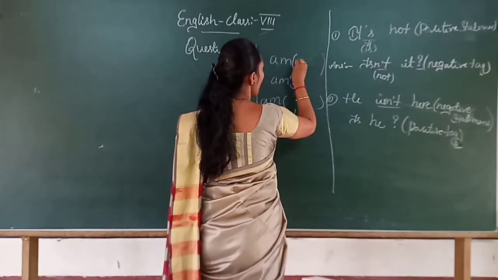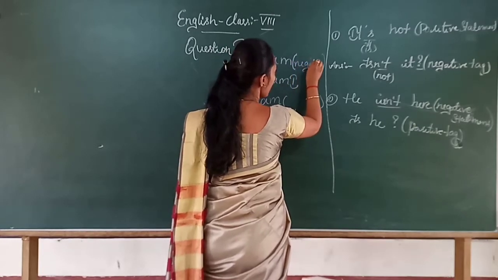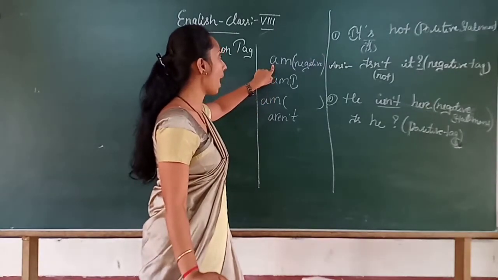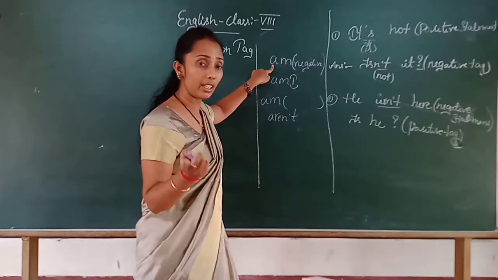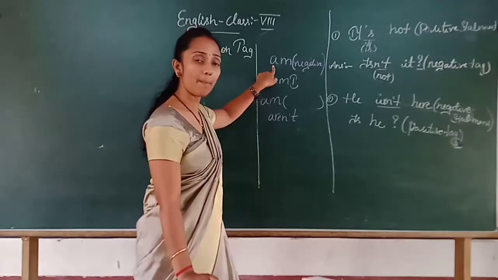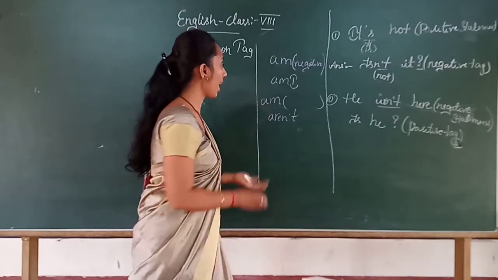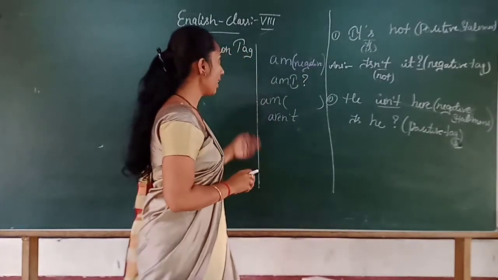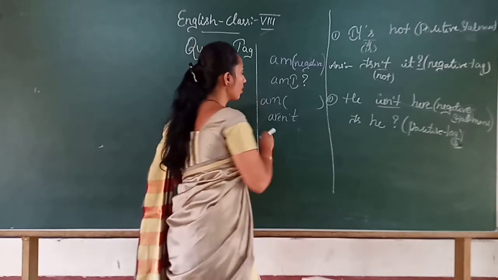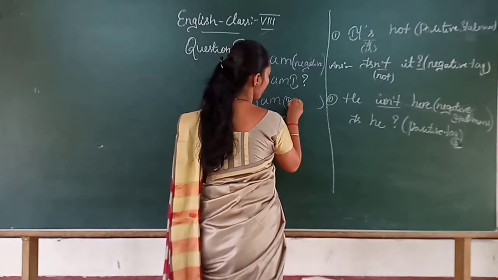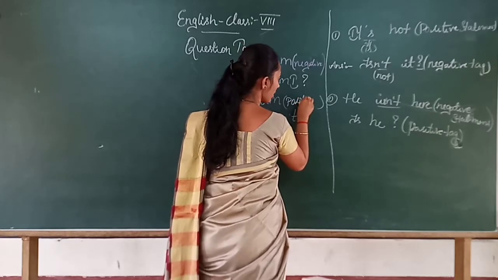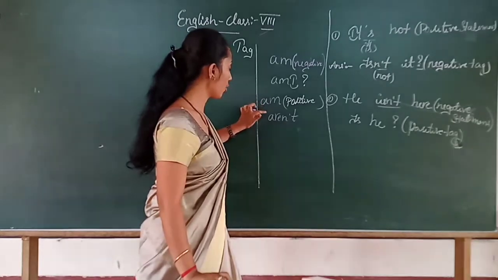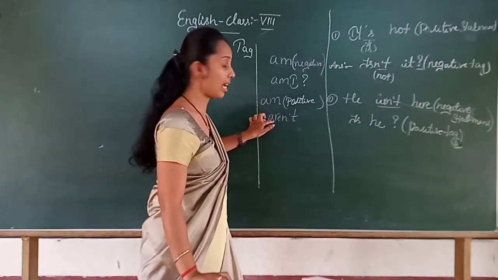If this is a negative sentence, and in the negative sentence the auxiliary verb am is used, then the question tag should come as am I. And suppose in a positive statement am was found, then your question tag should come as aren't.